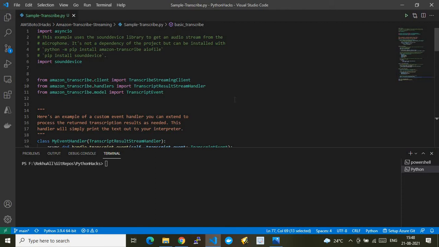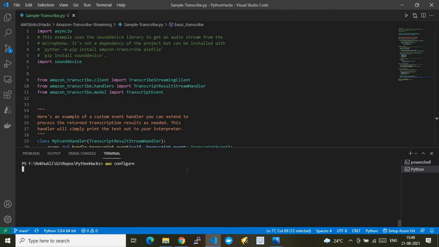Before I run this script, we have some prerequisites. First, you need to set up the context to your AWS account. You can do that using AWS configure, so you will be setting the context of your AWS account using the AWS CLI.